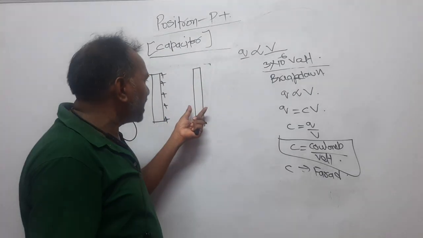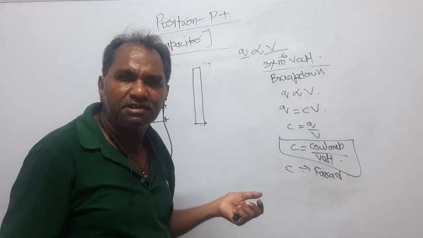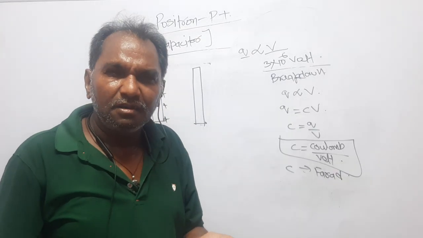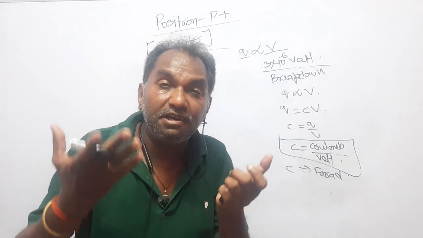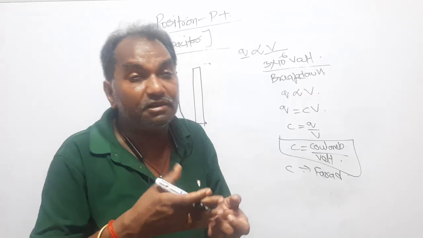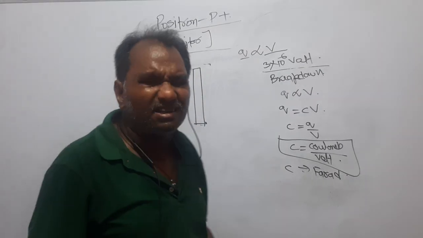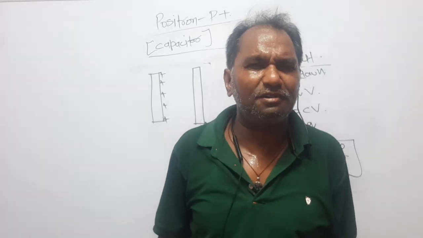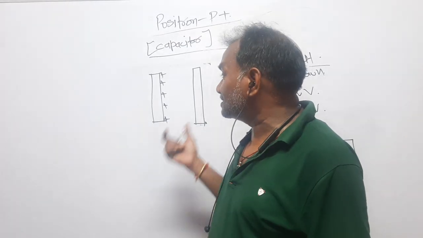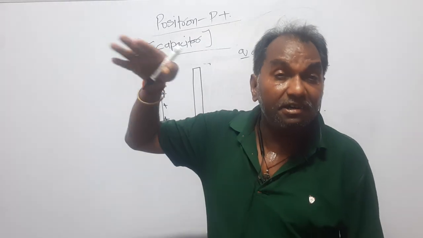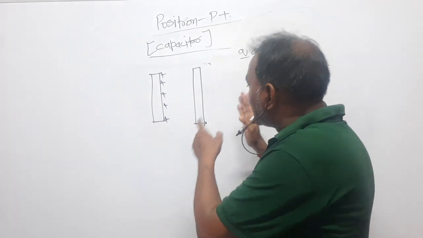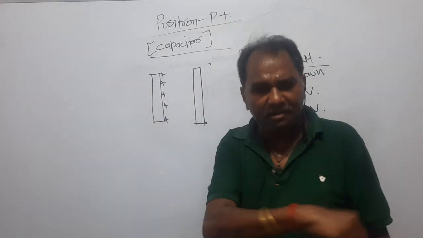Actually, it is not a part of the capacitor. A capacitor is a method in which a maximum charge can be given to the minimum area. But if you have a single plate, no technology you can apply. So it is a technique to decrease the potential, and that is why you have to bring another plate.